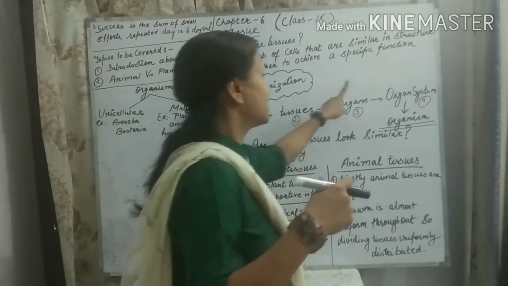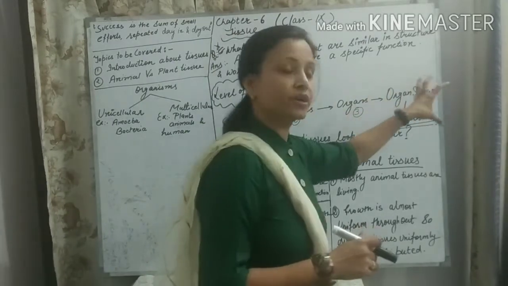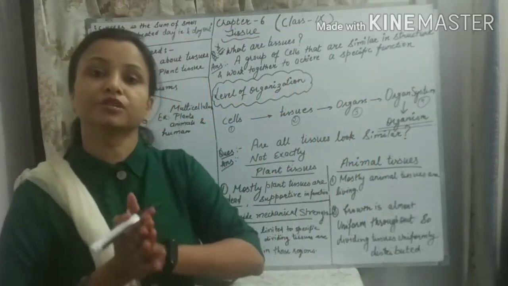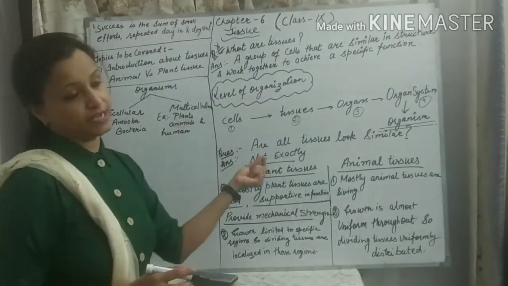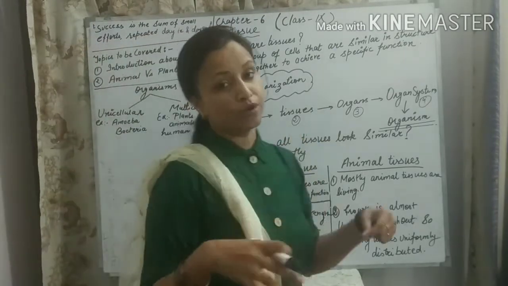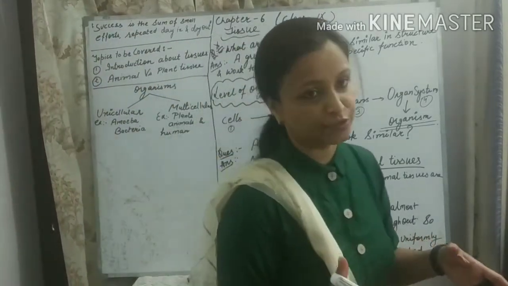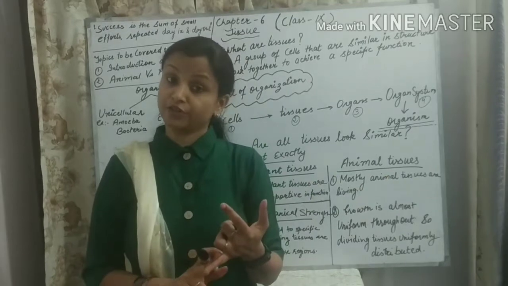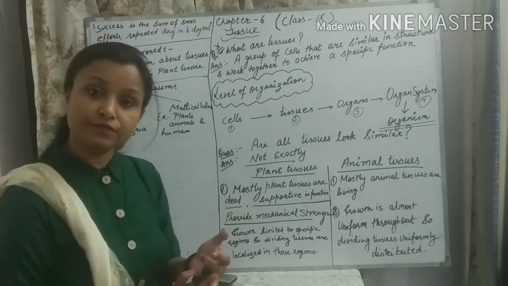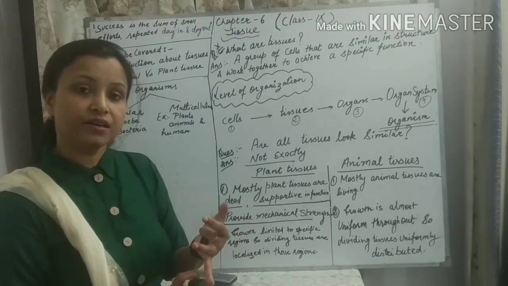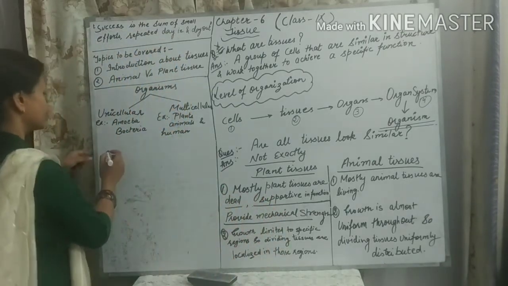So these levels are in a particular sequence, and this level of organization makes up a particular organism. We can understand this with an example. As you know, in our body there are so many organ systems. You have read about them in your 7th standard science book, students, such as the respiratory system, excretory system, circulatory system, and digestive system. You have read these earlier in your junior classes. We can take one very common example, that is the respiratory system.